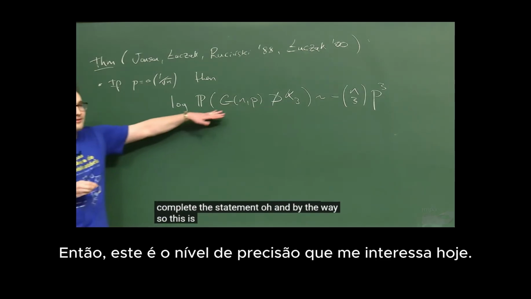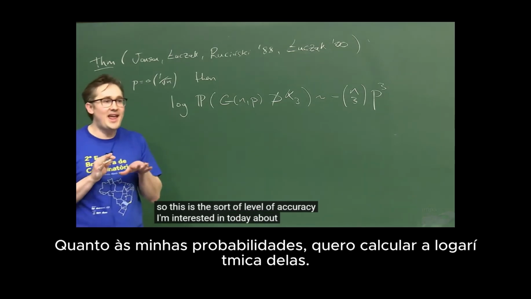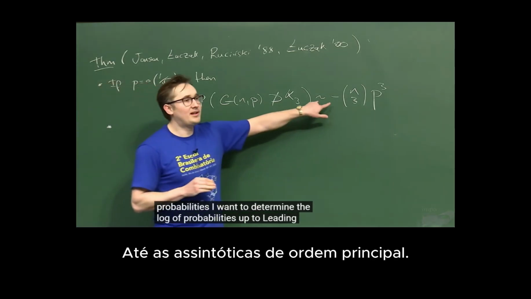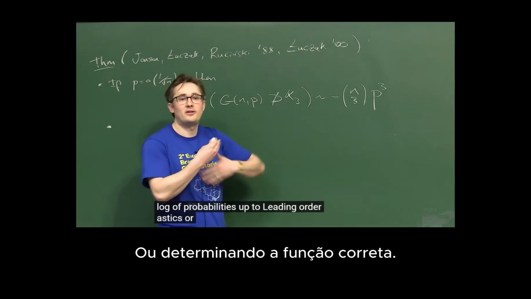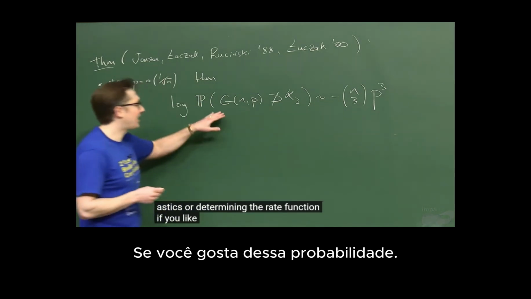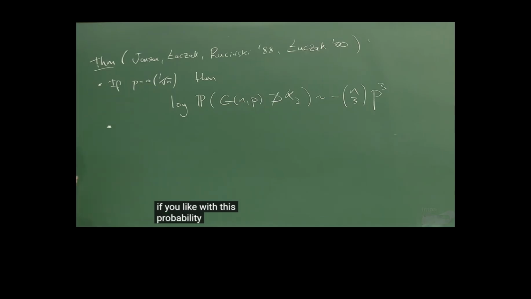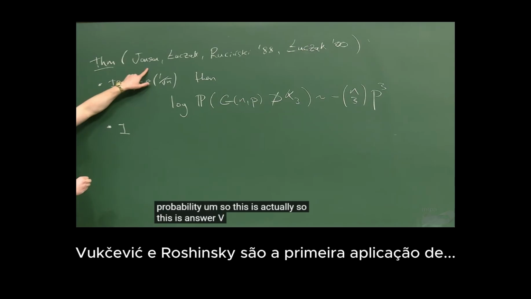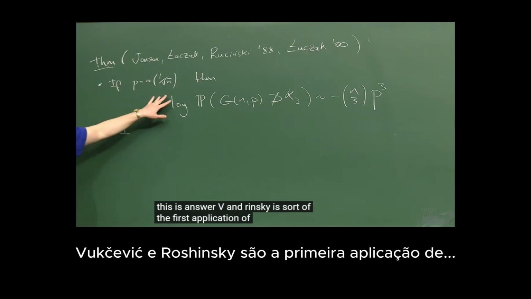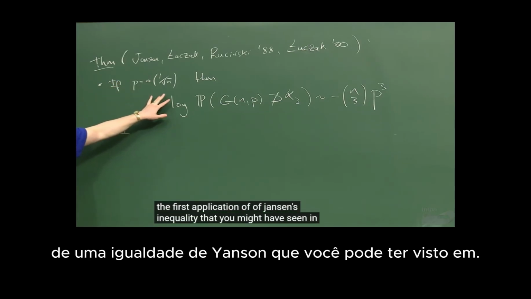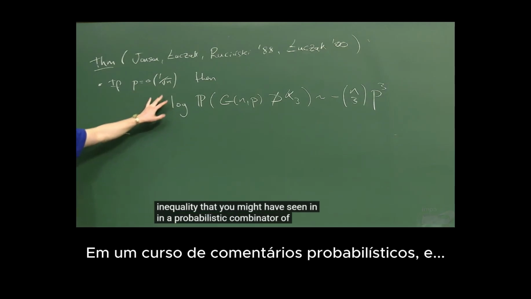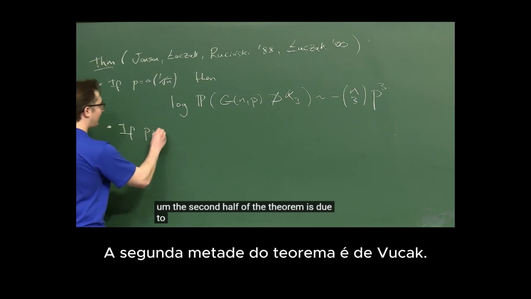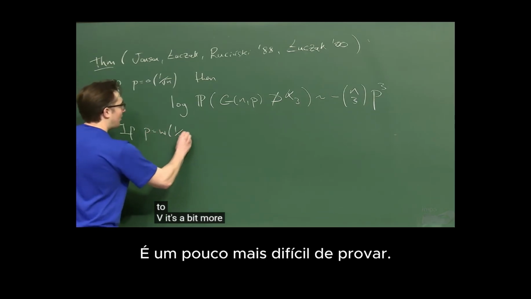I'll come back to where this formula comes from, but let me complete the statement. By the way, this is the level of accuracy I'm interested in today about my probabilities. I want to determine the log of probabilities up to leading order asymptotics, or determining the rate function, if you like. This is Janson, Łuczak, and Ruciński. It's the first application of Janson's inequality that you might have seen in a probabilistic combinatorics course. The second half of the theorem is due to Vu, and it's a bit more tricky to prove.